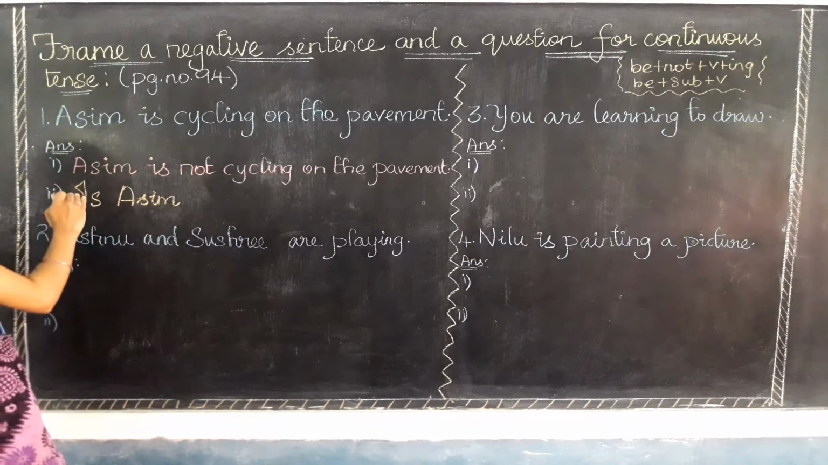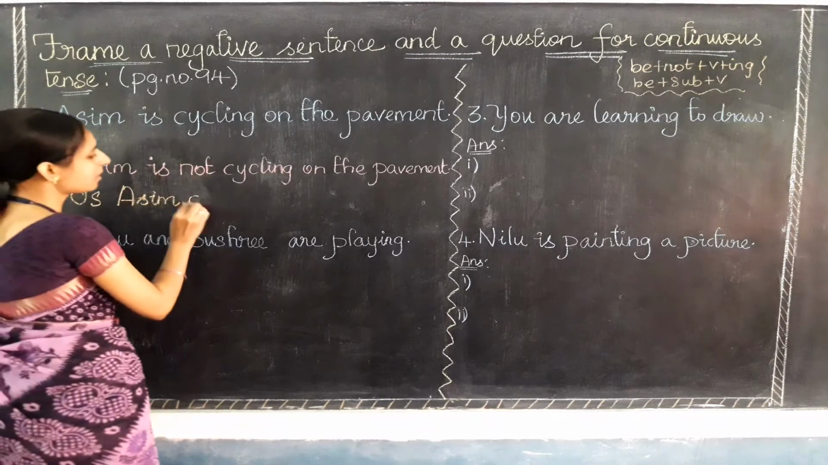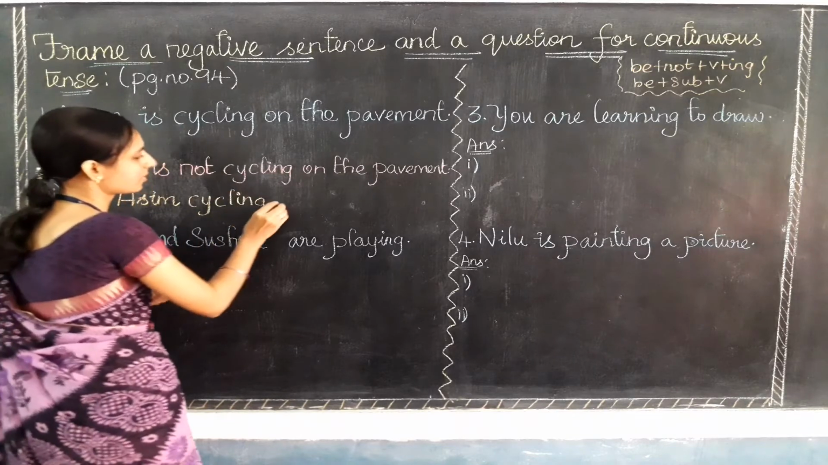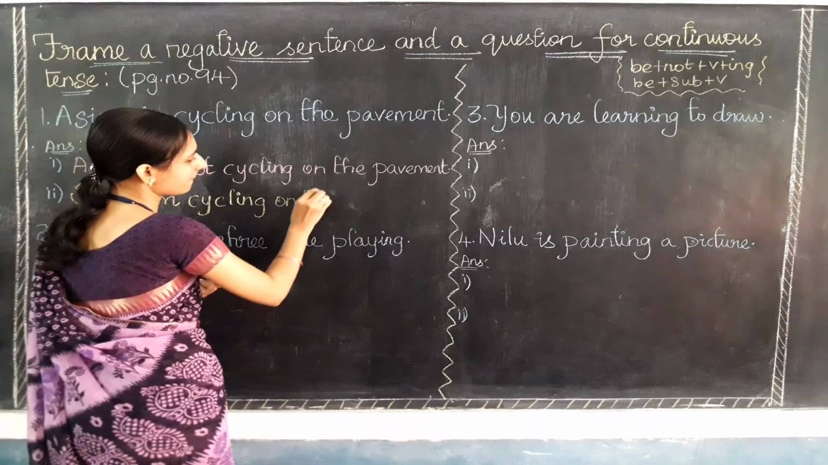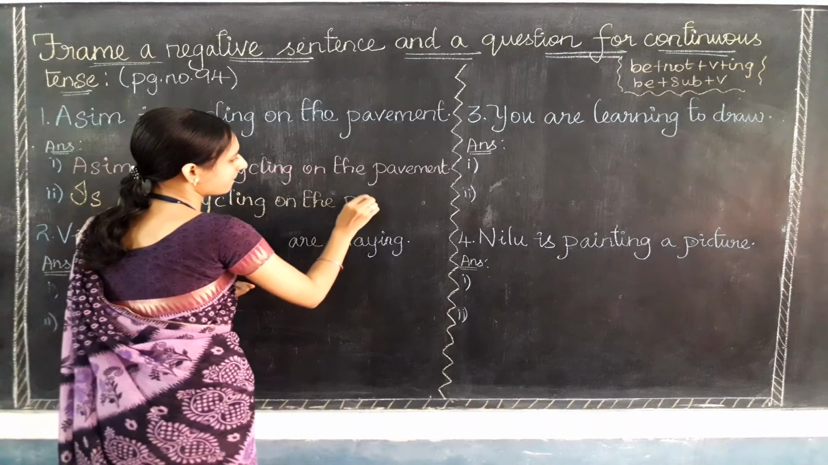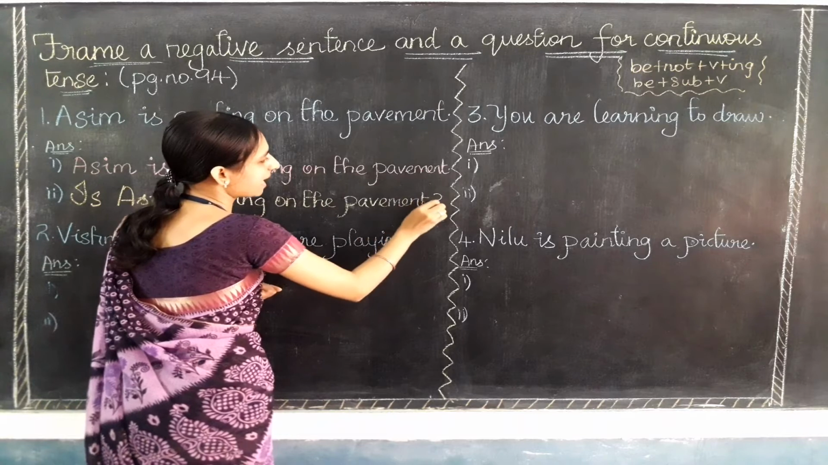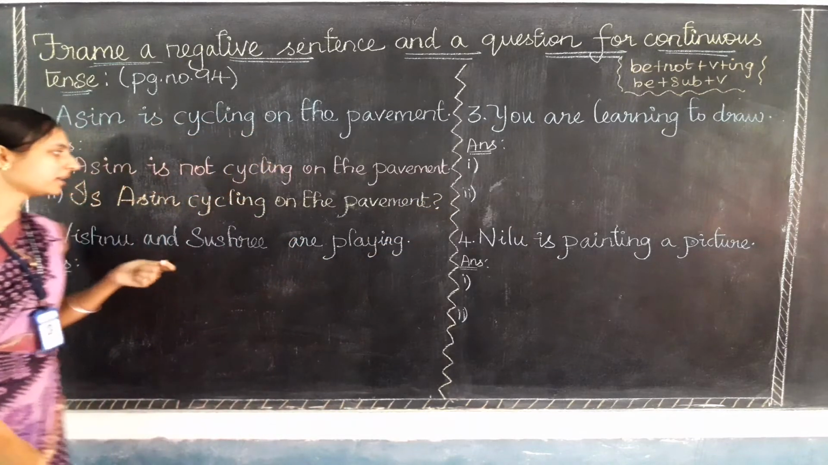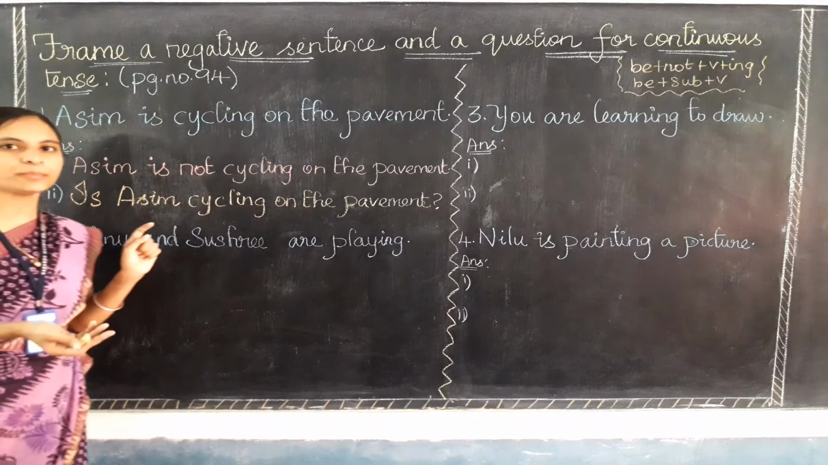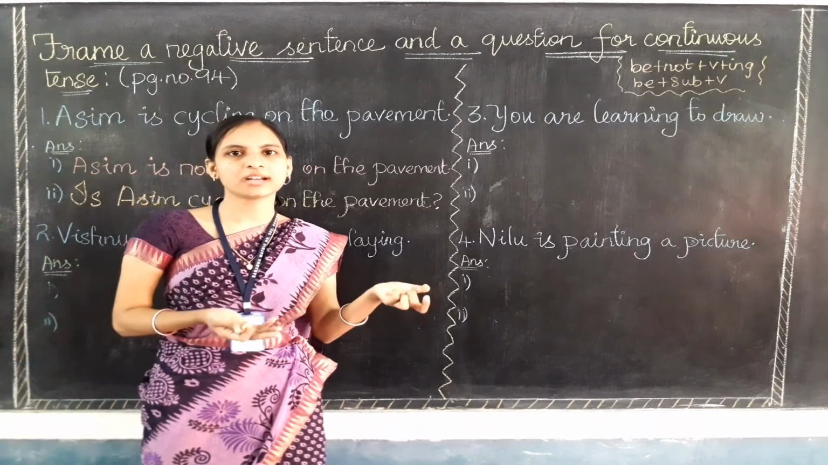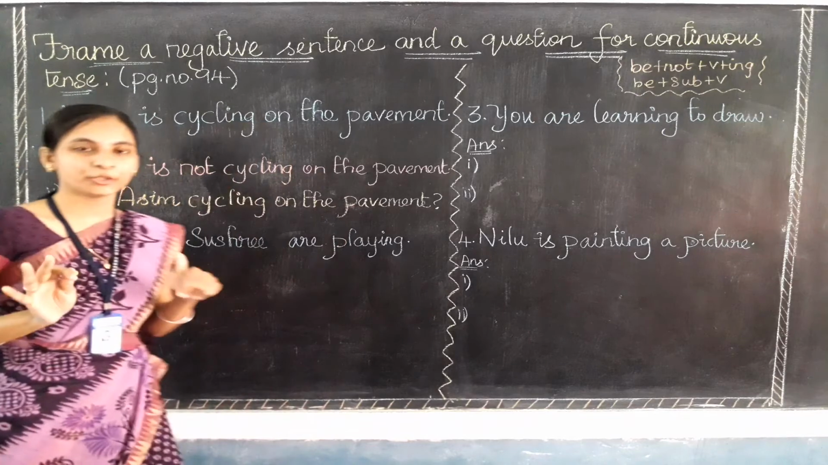Asim is will be changed into is Asim and then all other words, that is cycling on the pavement, and it should end with a question mark. Is Asim cycling on the pavement? Is Asim cycling on the pavement, that is the meaning. Okay, are you clear, children?